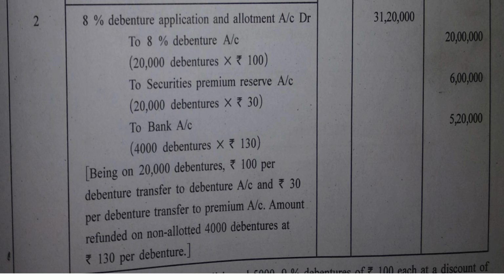To securities premium reserve account. 20,000 debentures, 30 rupees premium, 6 lakh rupees. Remaining excess applications of debentures, 4,000. 4,000 into 130 to bank account, 5,20,000 rupees. 130 rupees have been returned to the applicants. Yes. So this way the calculation of 24,000 is presented.